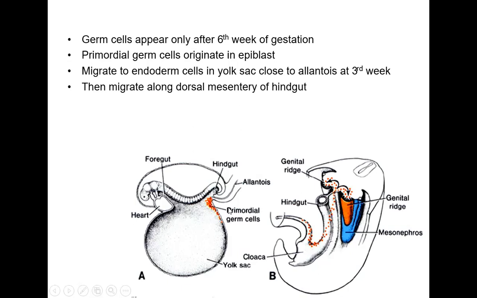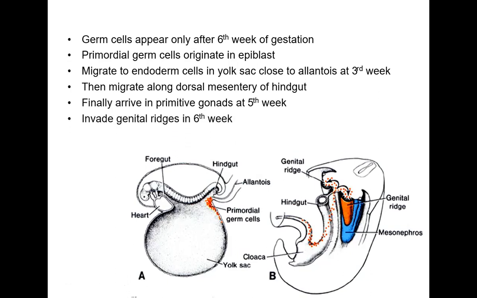Hind gut is the lowermost part of the gut, as you know: foregut, midgut, and hind gut. So the lowermost part is the hind gut. They are migrating just behind the hind gut in the dorsal mesentery, and finally they arrive in the gonads. Here are the gonads, which are still in the form of a ridge. So they migrate to the gonads at the fifth week.